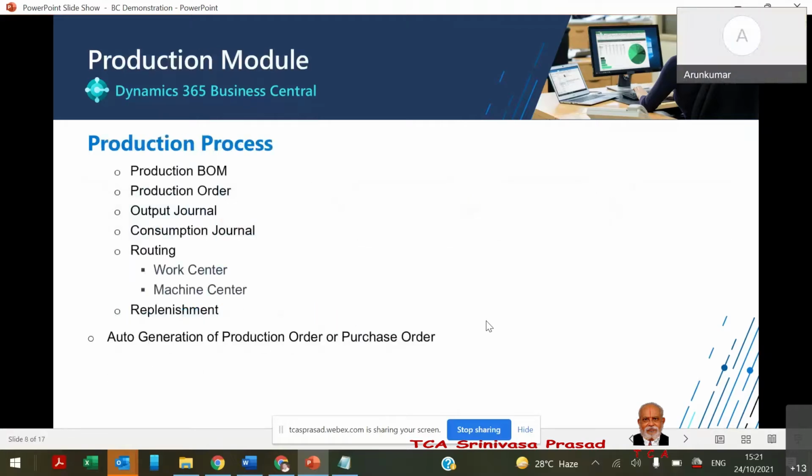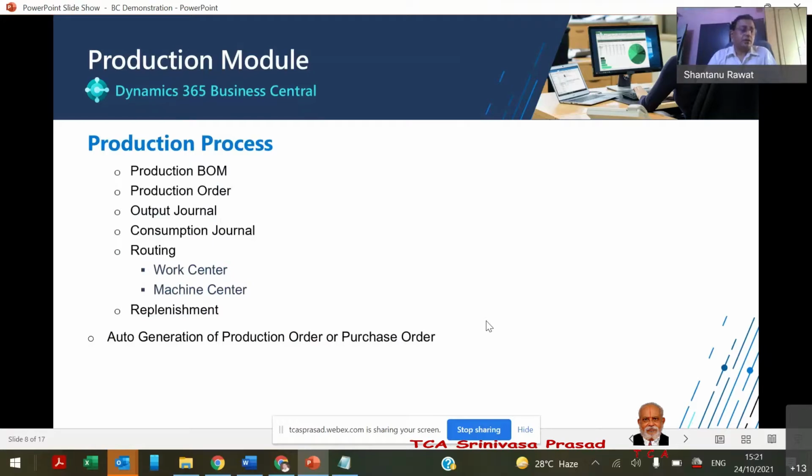And for the production module, as a standard process, this starts with the creation of the production BOM, where we define, for one single quantity of output, what bill of material or components will be used. So here we define the production BOM, and for the transaction, we create the production order, how much quantity we have to produce, and when the production happens, in the output journal we book the output, whatever quantity is produced.